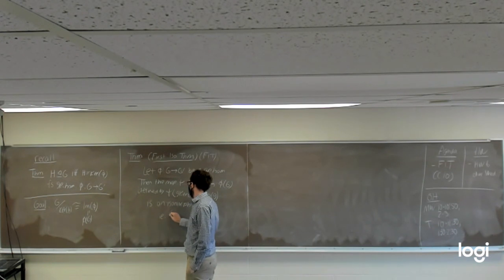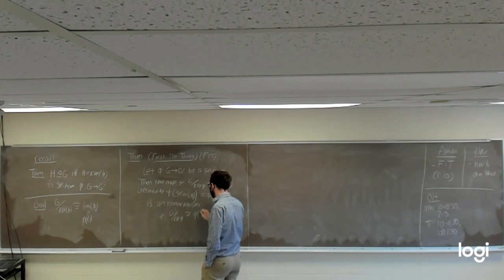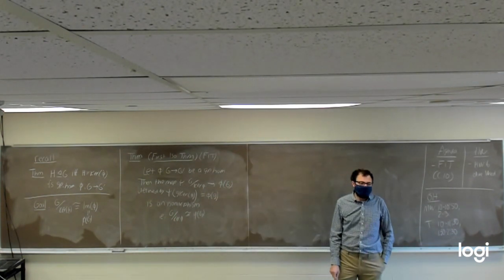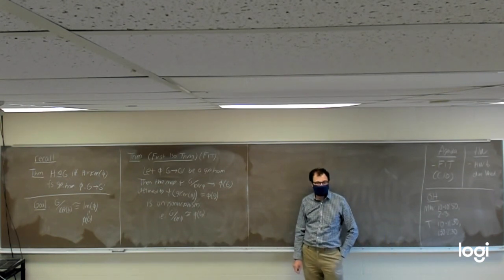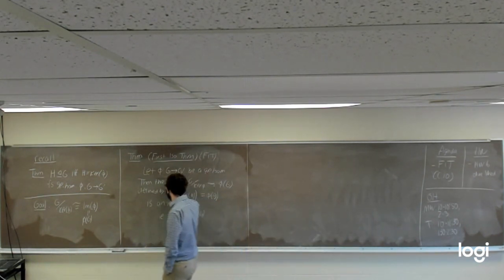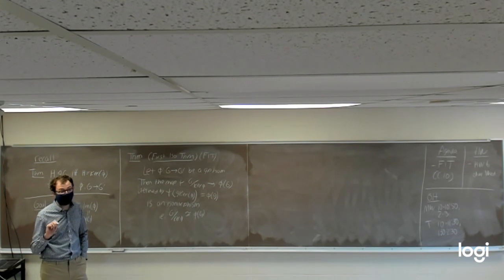Which then will give us that G mod the kernel of phi has to be isomorphic to the image of phi. This one's kind of a nutty theorem in that we have two different functions going on. We're presupposing we have some phi, a homomorphism from G to G prime, where phi may or may not be an isomorphism itself.